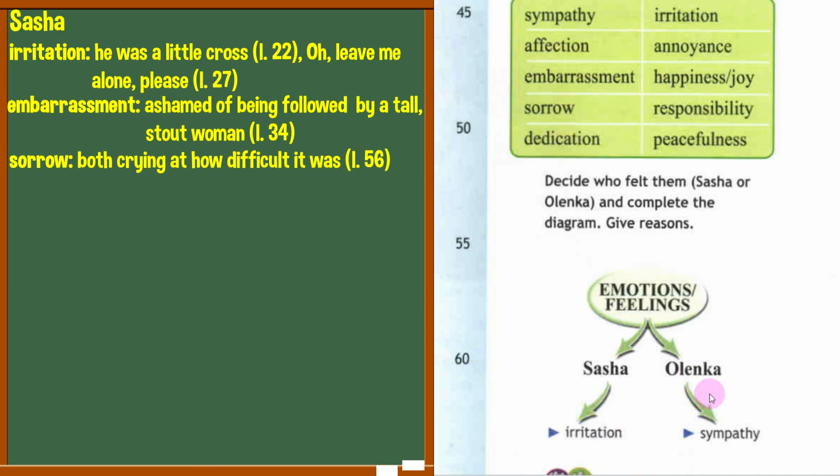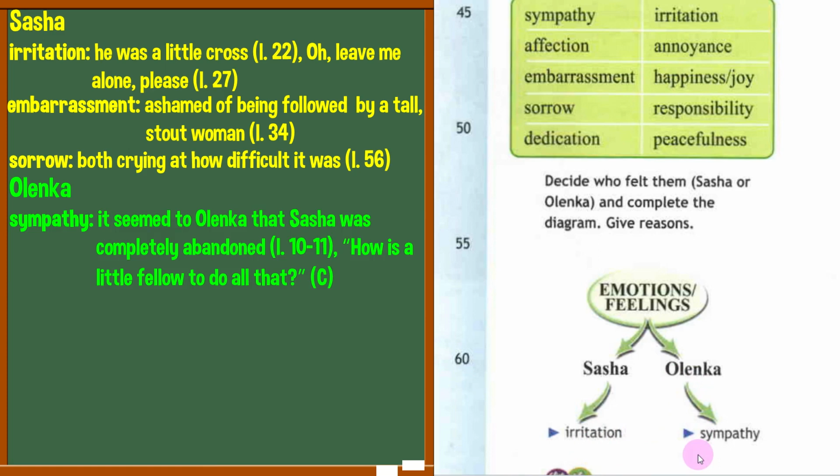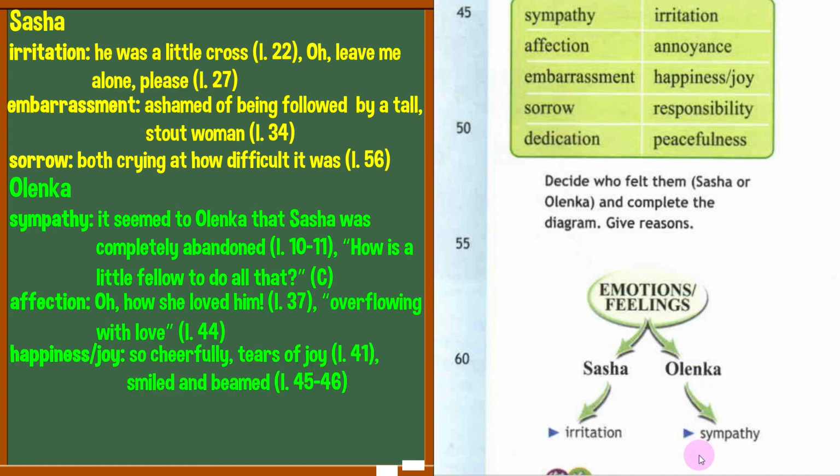What did Olenka feel? Sympathy. It seems to Olenka that Sasha was completely abandoned. And how is a little fellow to do all that? Also she felt affection. Oh, how she loved him. Overflowing with love. Happiness and joy. So cheerfully, tears of joy, smiled and beamed.